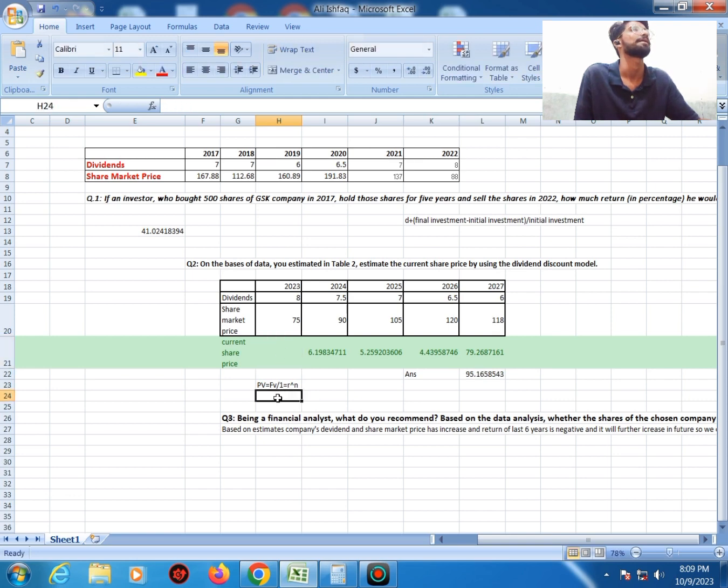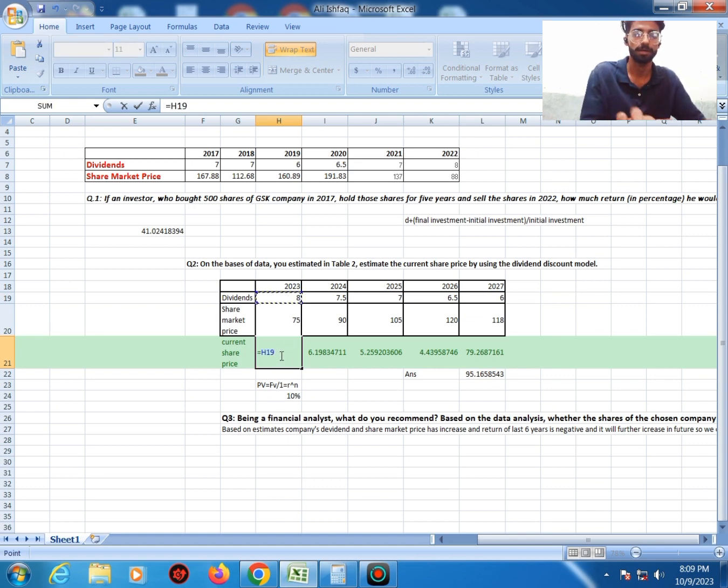So first of all, I'm going to assume a future return, which I have estimated is 10%. By applying this return in the present value formula, we'll get the current share market price of 2023. Now I will divide the dividend of 2023 by 1 plus r, which I have assumed 1 plus 10%, which is 0.10, raised to power 1.